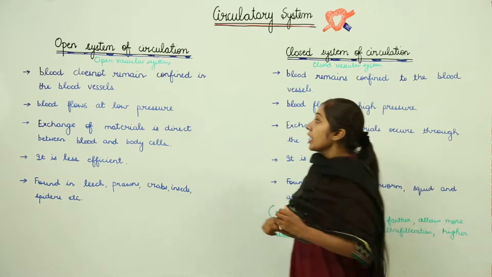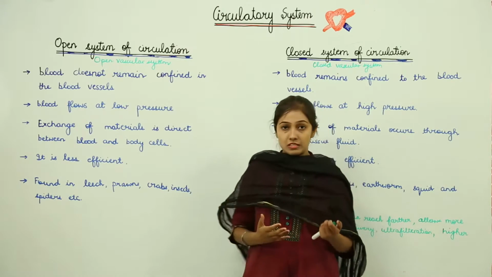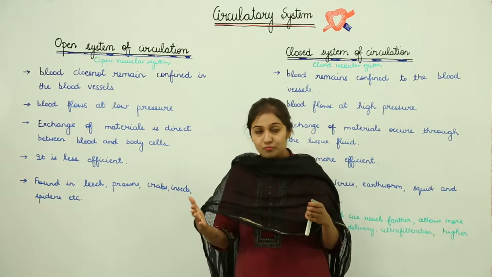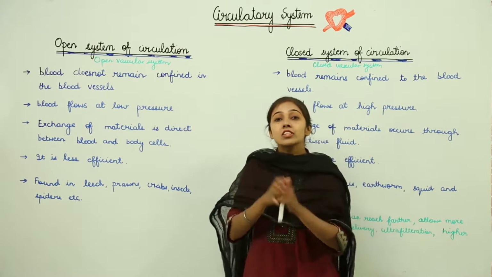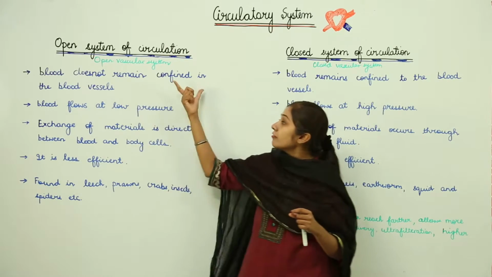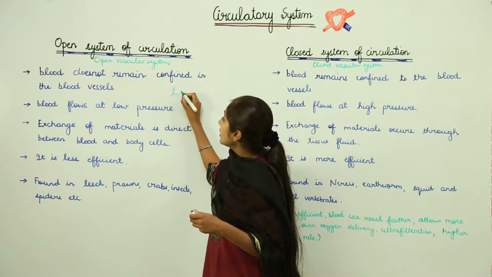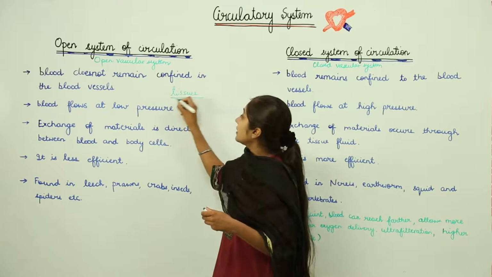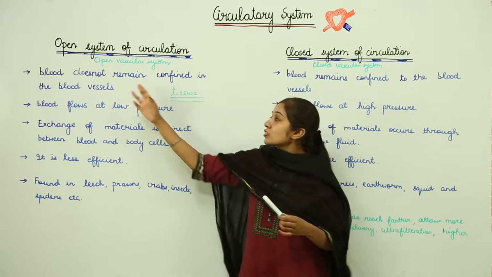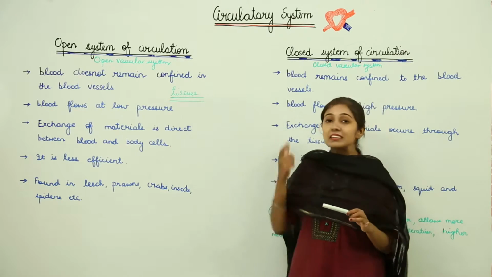Let's study this. Open system of circulation is that in which the blood does not remain confined in the blood vessels. In this case, the blood flows through the cavities and it directly reaches the tissues. There are no vessels through which this blood is flowing, so blood does not remain confined in the blood vessels. It reaches the tissues, where it meets the demands of the body.